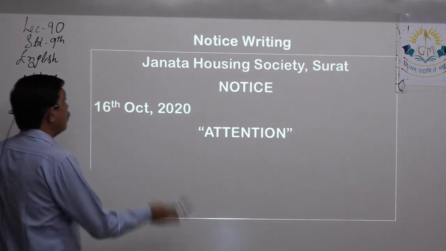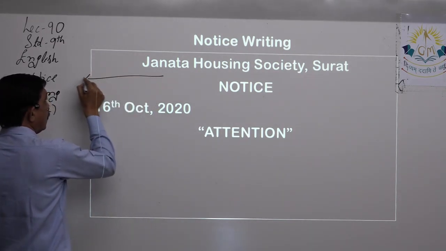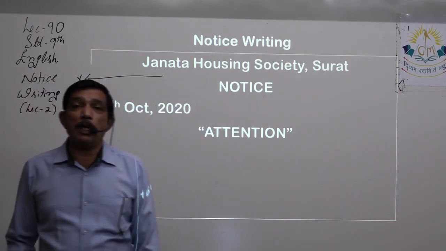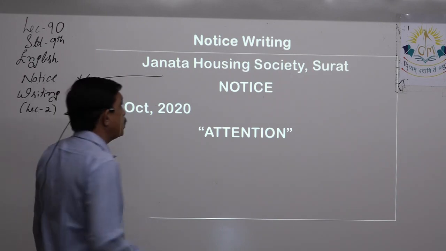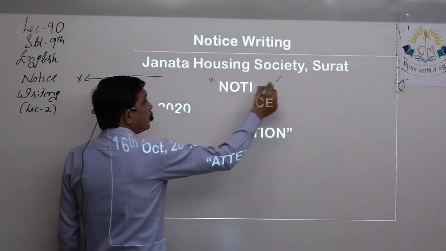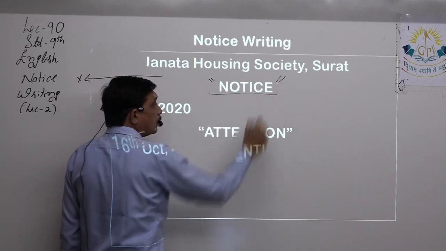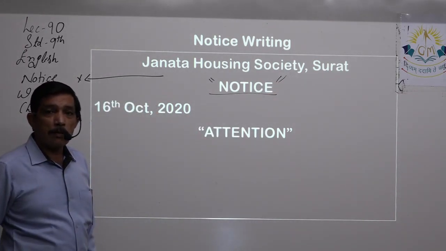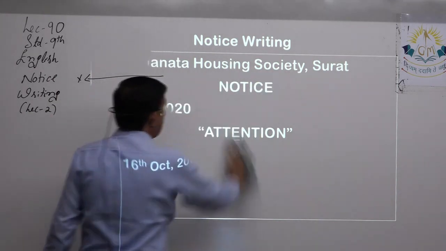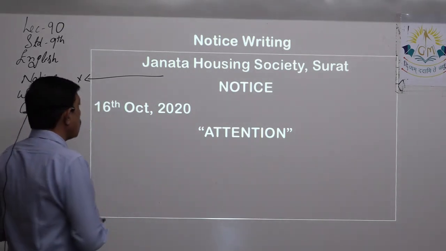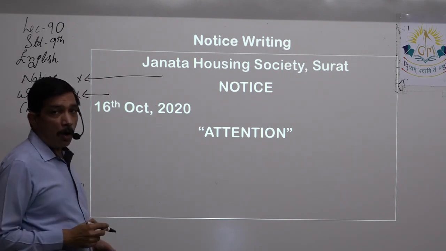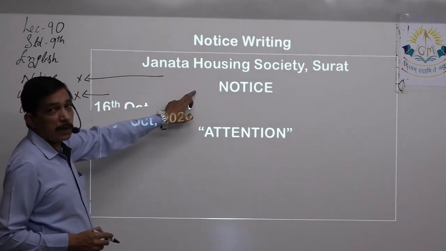You can leave a line. Here you can leave a line and then write notice. All the alphabets must be in capital, right? No need to put that in inverted commas, double inverted commas, or put an underline beneath it. While writing notice, nothing should be done. It should be kept as simple as possible. If you want, you can again leave a line, but both of these are optional. This you can do to separate these two.